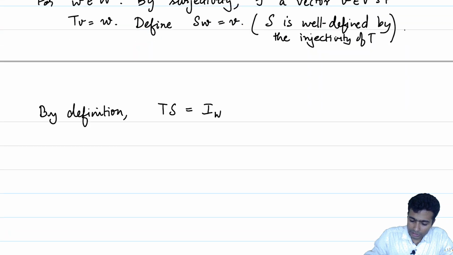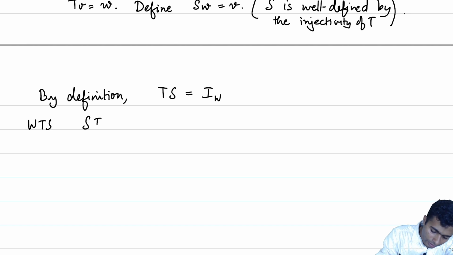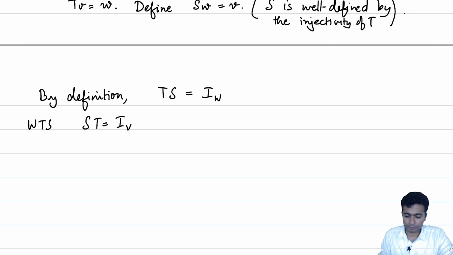So, we will now establish that ST is IV.